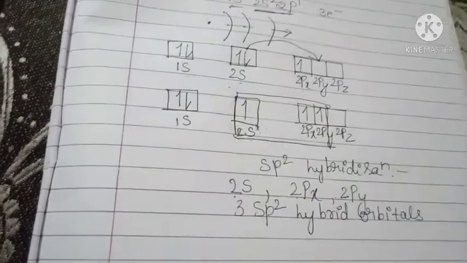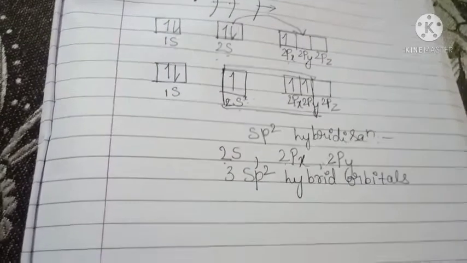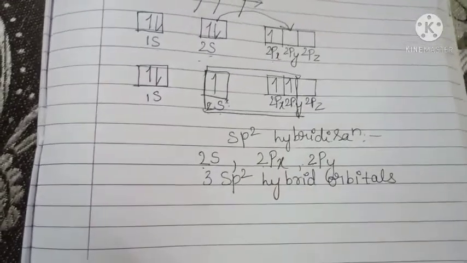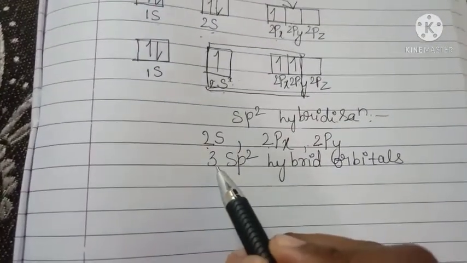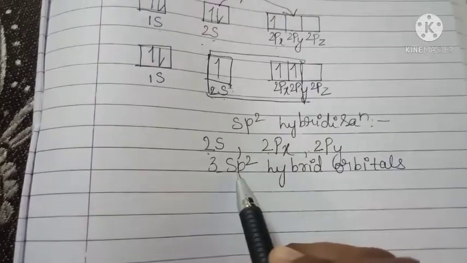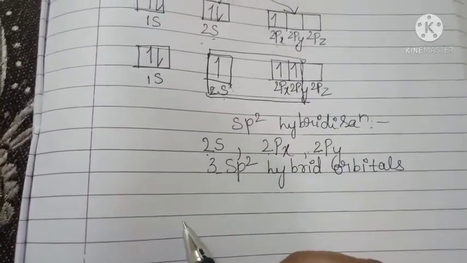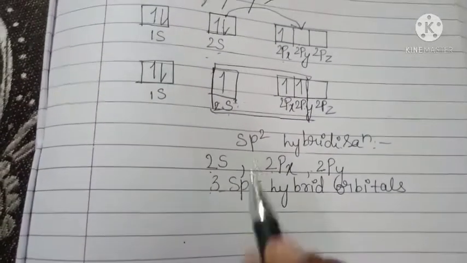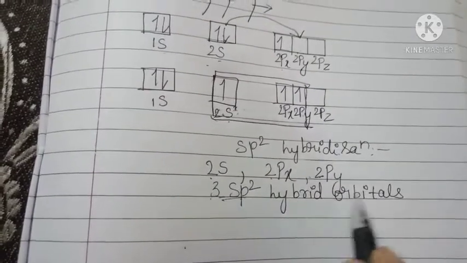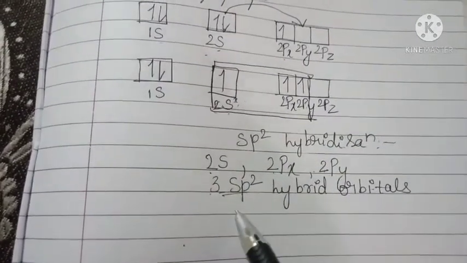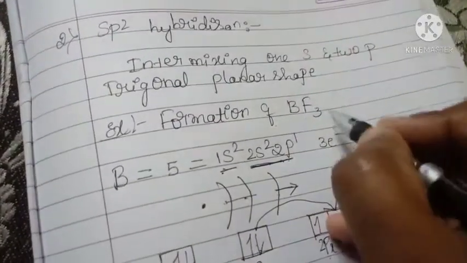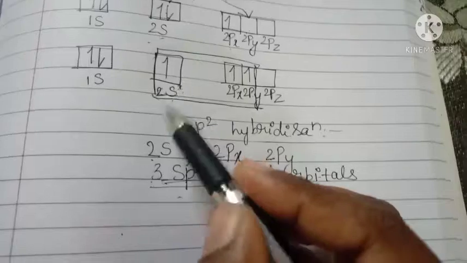Do you get it? It forms 3 sp2 hybrid orbitals which overlap with the unpaired electron of the p orbital of 3 fluorine atoms. Here these 3 sp2 hybrid orbitals overlap with 3 fluorine atoms. And these 3 sp2 hybrid orbitals are formed with 3 fluorine atoms.